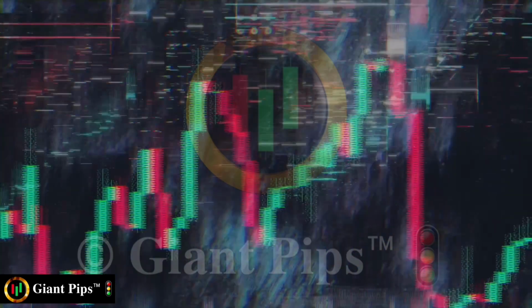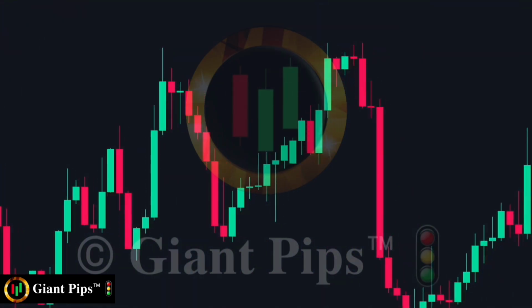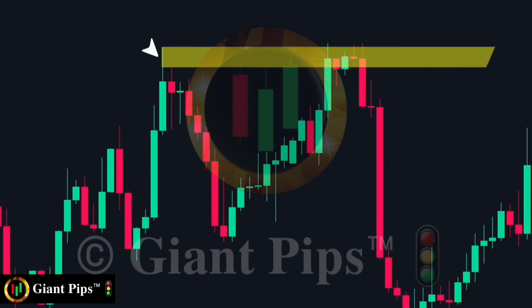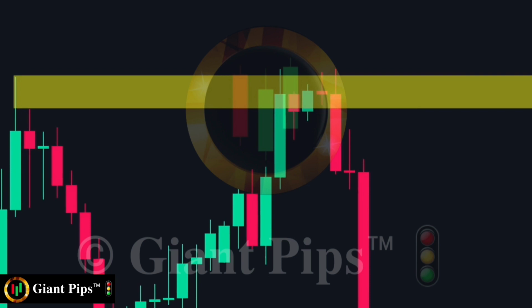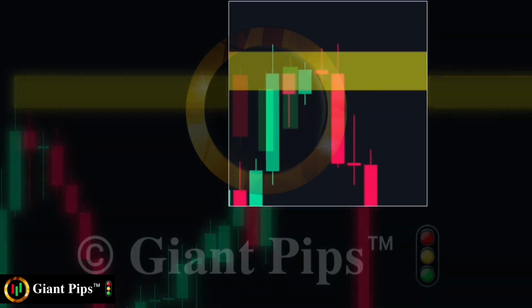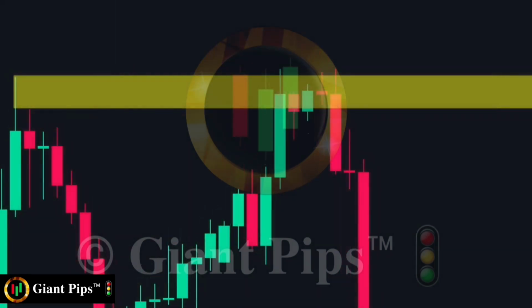Here is an example of a sell trade. Here we see that the price finds resistance around this area. Then, when the price tests this resistance the second time, we see it create an evening star pattern. We have a green candle, a doji, followed by a large red candle. The red candle is so large that it closes way beyond the lows of the previous two candles. Hence, it is a high probability pattern.